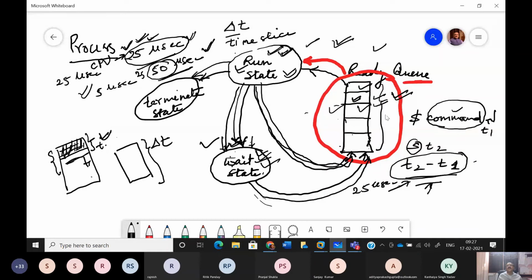Here in ready state, you may have multiple processes. You may have multiple processes in the wait state. You may have multiple processes in the terminate state also. Because if 10 persons are working, then 5 of them must be getting the output of their submitted commands. So the processes corresponding to those commands have completed their execution. That's why they have moved to terminate state. So we have multiple programs in the terminate state, the possibility of multiple programs in the wait state, and similarly multiple programs in the ready queue, but in run state we have only one process. So this is the strategy called round robin time shared.